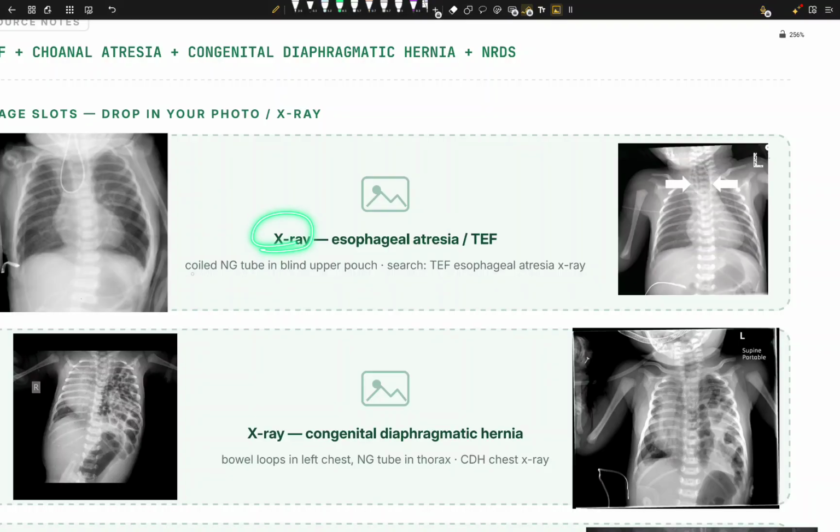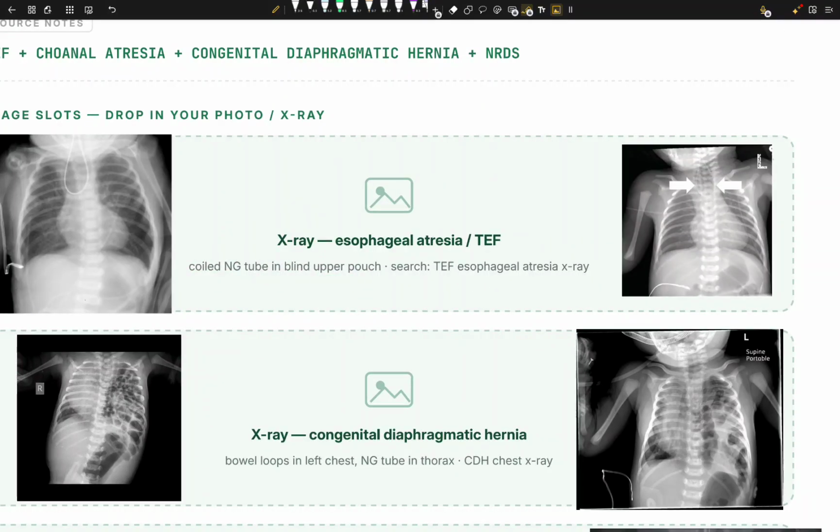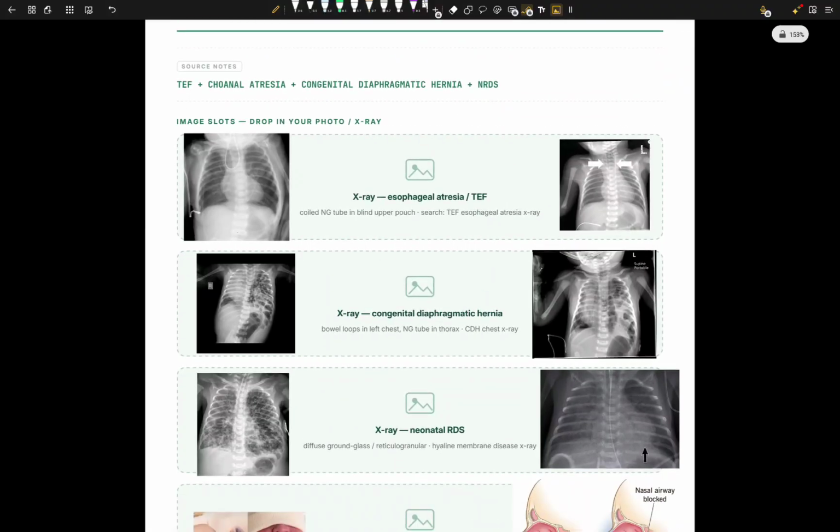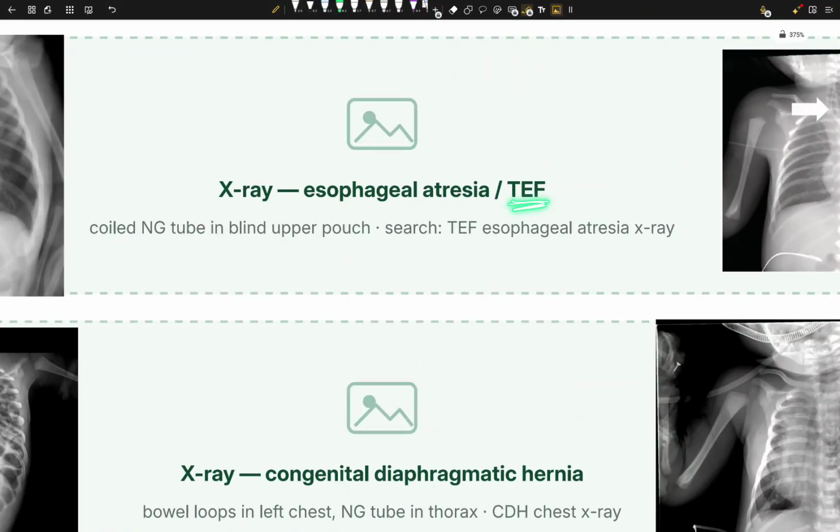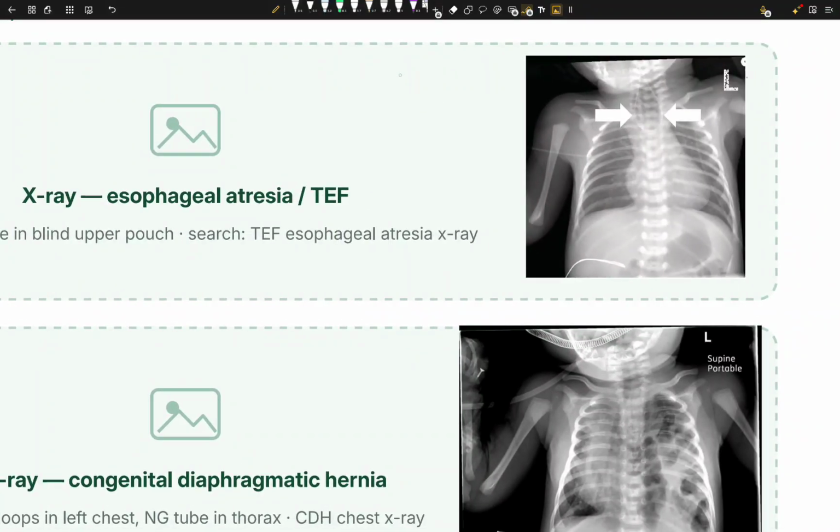On the x-ray, we're going to see a coiled NG tube in the blind upper pouch. And that's it, that's the topic. TEF, tracheoesophageal fistula, is just that we have the esophagus, and we have the trachea, and then we have an abnormal connection between them. That's simply TEF, right? Simple stuff.